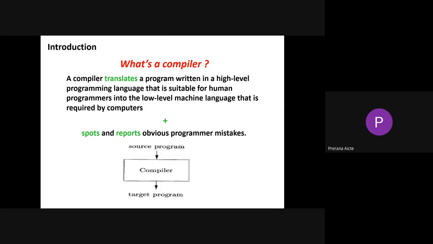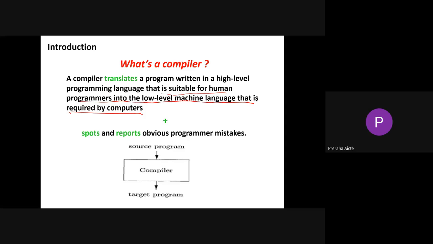Right. So now coming to the compiler. A compiler is a translator, or a language translator, which translates a program written in a high-level language that is suitable for human programmers into the low-level machine language required by the computer.